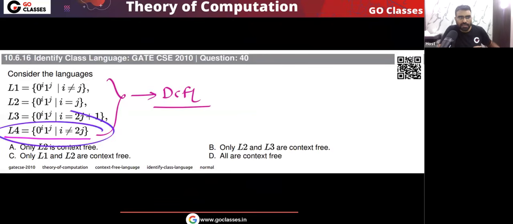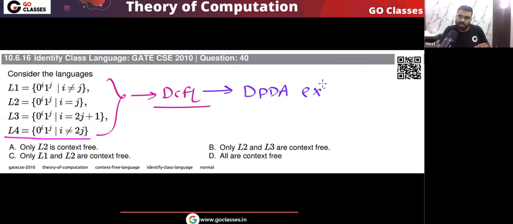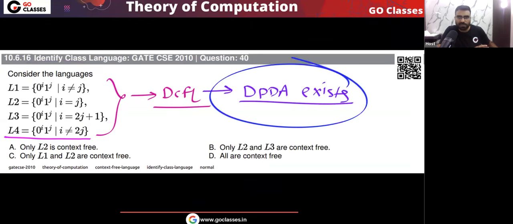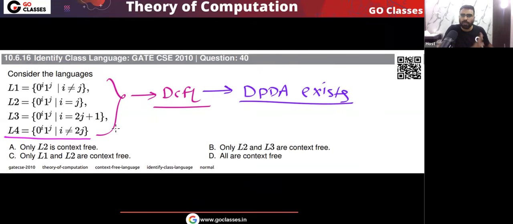If you create the DPDA, yes, DPDA is possible, but it will be complicated. Let me tell you. All these languages are DCFL, meaning a DPDA exists. For all these languages, you can very easily create a DPDA. For this L4 also you can create the DPDA, but the DPDA will be a little bit complicated.